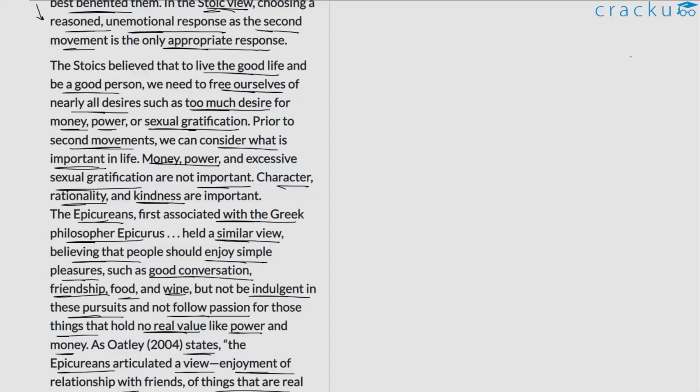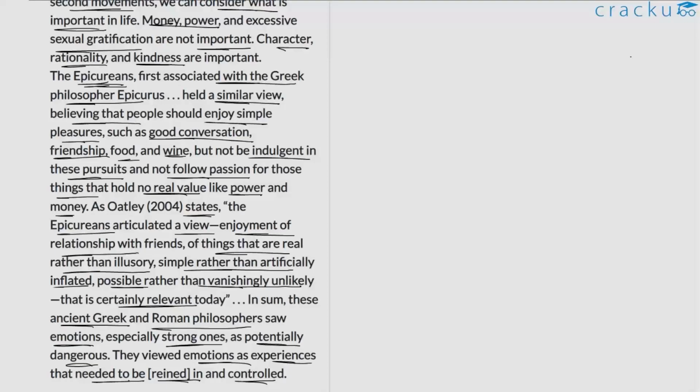Here he's extending that line by giving us more insights into aspects that the Stoics emphasized, and there is a similarity with this belief from the Greek perspective as well. He gives the example of Epicureans, who subscribe to the philosophy of Epicurus and also were against strong emotions. This appears to be the center point of the discussion.